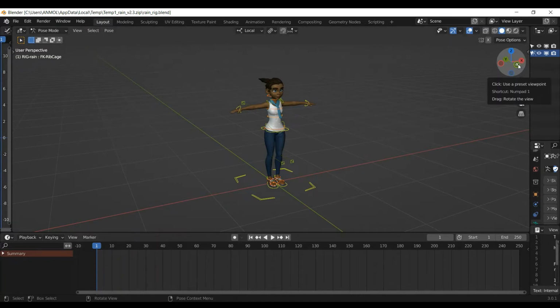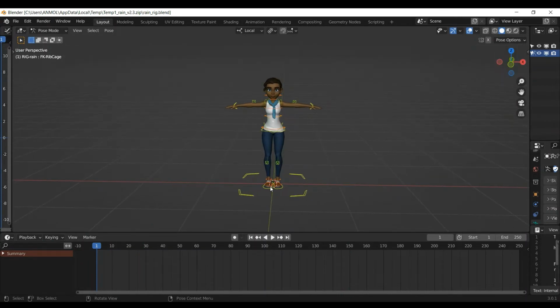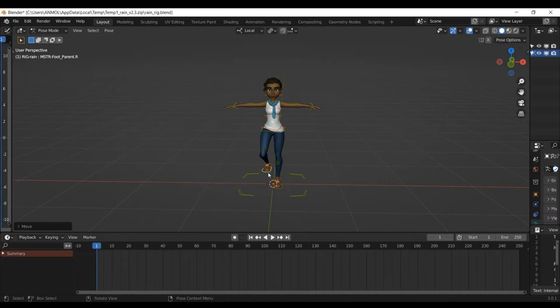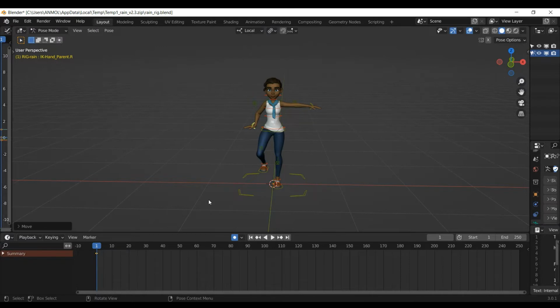So let's start. Let's move the character rightwards. We'll select the bottommost leg and press G to move. Select the auto keyframe button to automatically add the keyframes. One keyframe has been added.